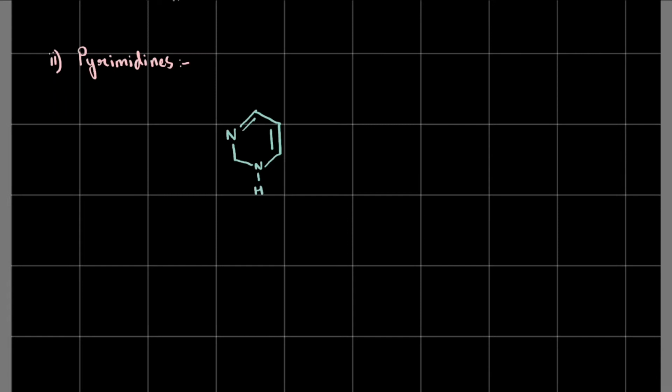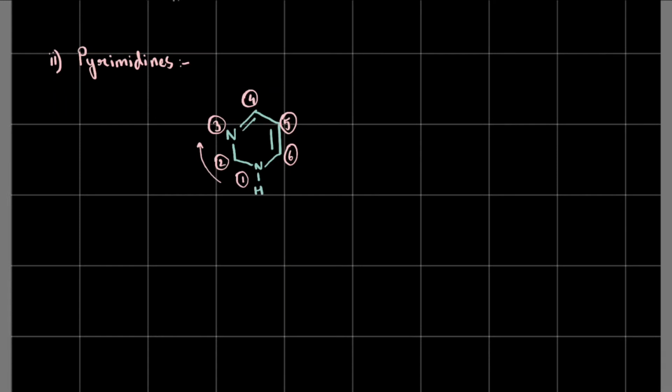Okay, and let's number again. This time we're going to be taking this nitrogen atom as the reference atom, and this is going to be number 1. This atom is going to be number 2. This is going to be number 3, 4, 5, and 6. Right, so it's a 6-membered ring. We proceed clockwise this time, and the nitrogens are number 1 and 3. Okay, and it's fairly simple compared to purines.